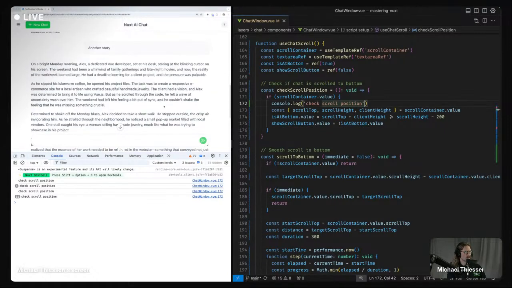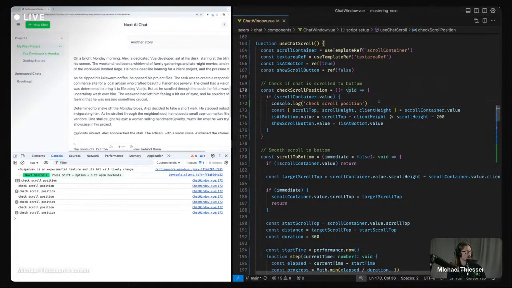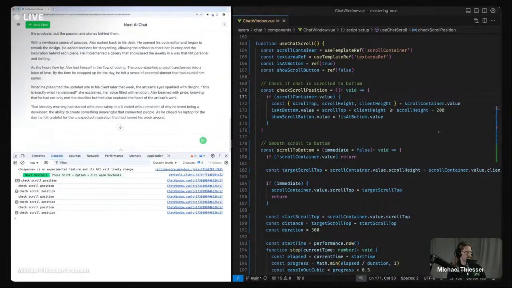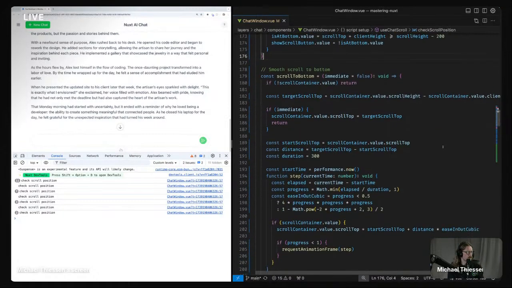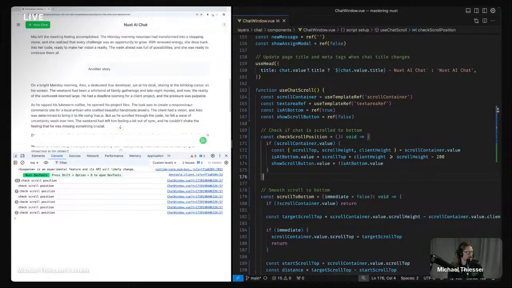Yeah, so okay, the event handler is triggering as it should. Do a quick little console log there to check that. And so that is what sets it.